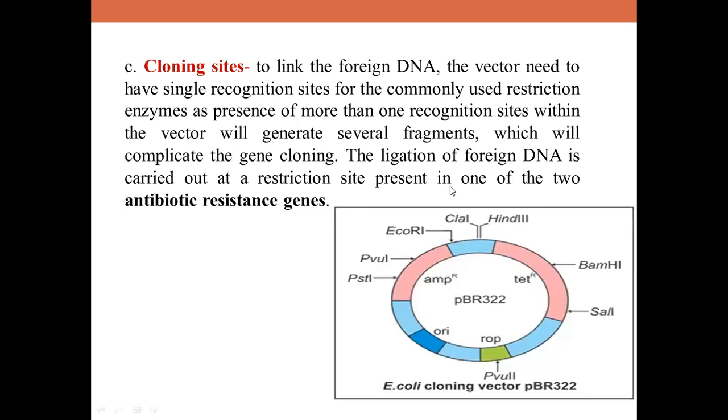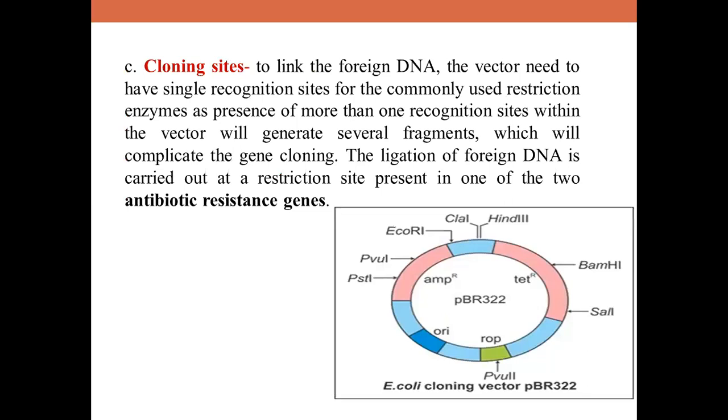So the ligation of foreign DNA is carried out at a restriction site present in one of the two antibiotic resistance genes, and usually cloning sites are preferred within the selectable marker. Okay, so in this diagram you can see the structure of an E. coli cloning vector, that is pBR322, children. You can see very clearly pBR322 has two selectable markers. One is the ampicillin resistance gene and another is the tetracycline resistance gene. Within the tetracycline resistance gene there are two restriction sites, BamHI and SalI, and similarly for ampicillin resistance two sites you can see.